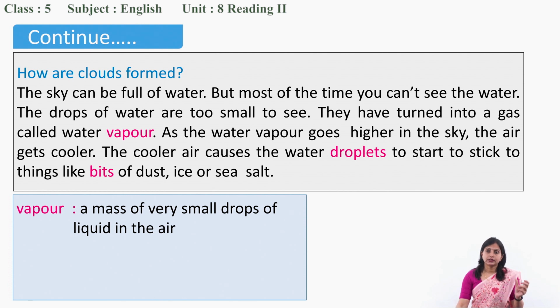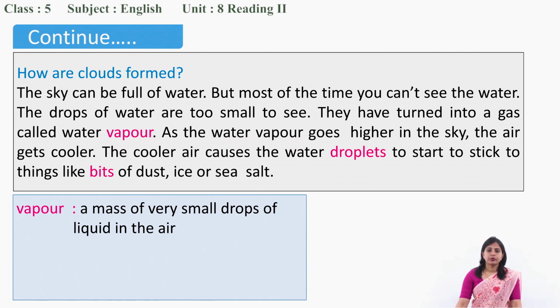But that is just small drops of water, because they become light, and light things, just like a balloon when it is filled with air, fly up. So we have to tie it with a string, otherwise it will just be floating in the air. So vapor means a mass of very small drops of liquid in the air. So the water in the form of very tiny droplets in the sky turns into what? Water vapor.